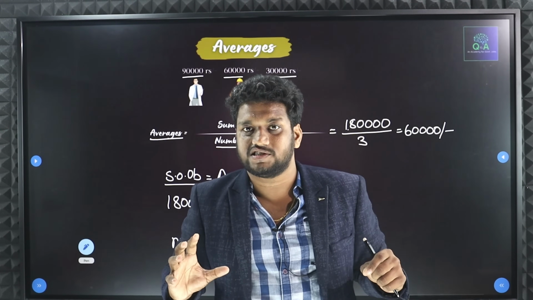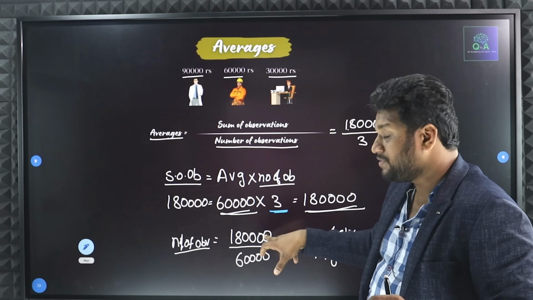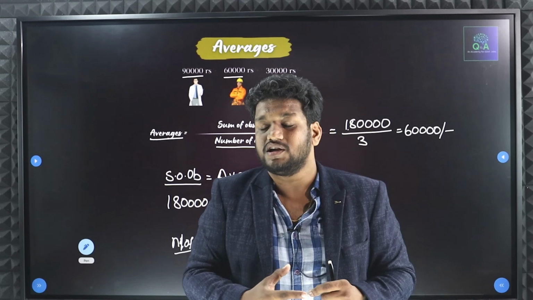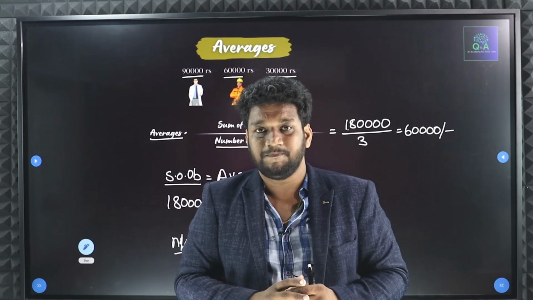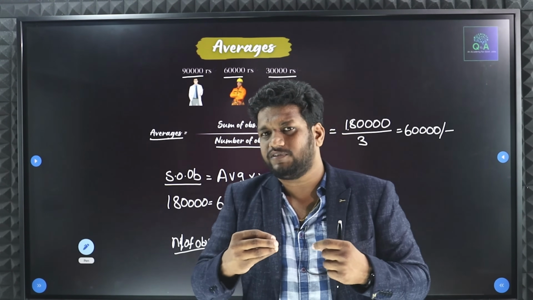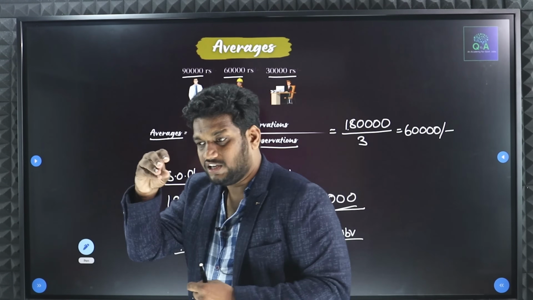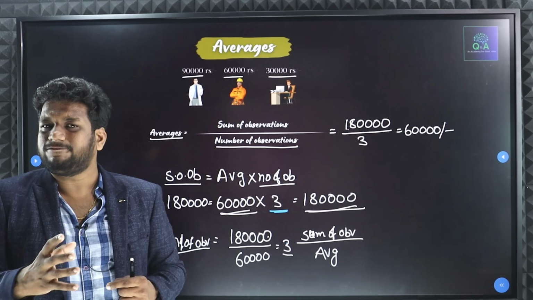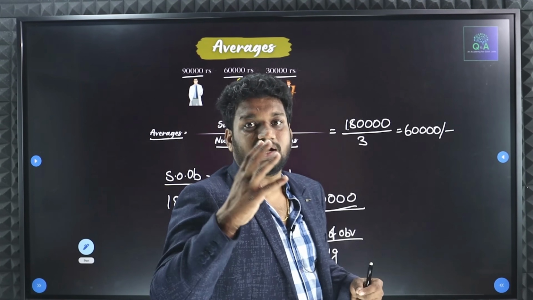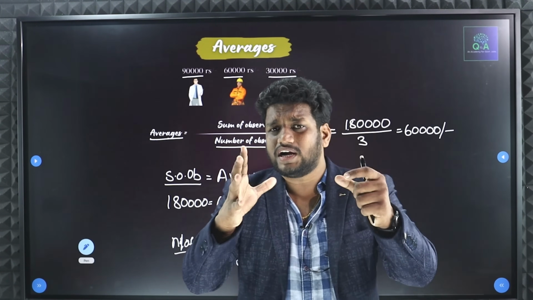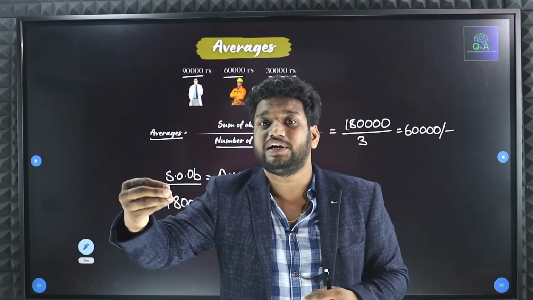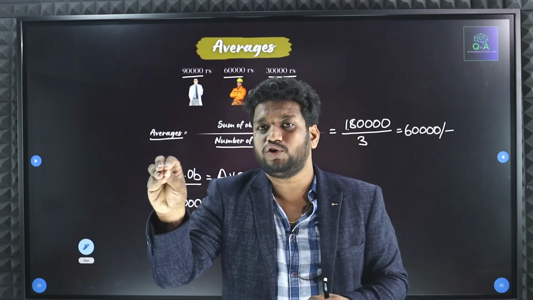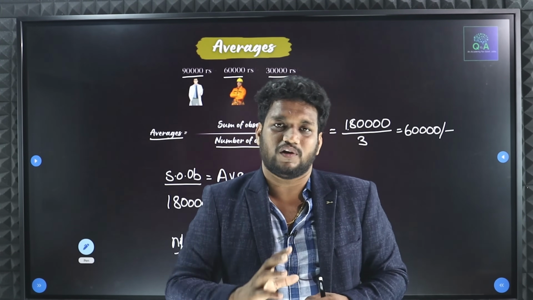Formula for number of observations means sum of observations by average. These are the formulas which you have to remember if you want to solve in a general method. But most of the time, in the questions on averages, if we go with the general method, definitely you are going to take a lot of time. We have to solve the question within 20 to 30 seconds only, because just to understand the question it will take 20 to 30 seconds. So to solve the question, maximum you have to spend 10 to 20 seconds.